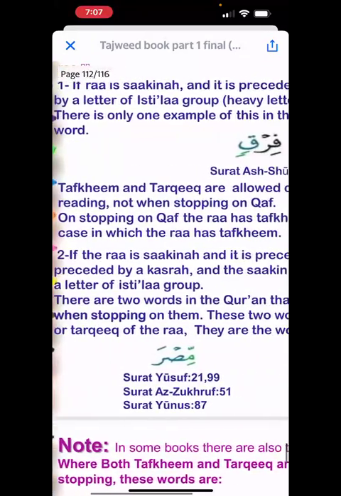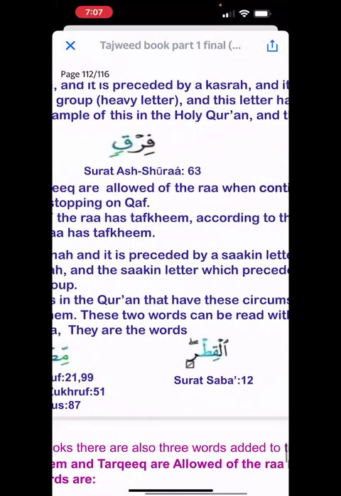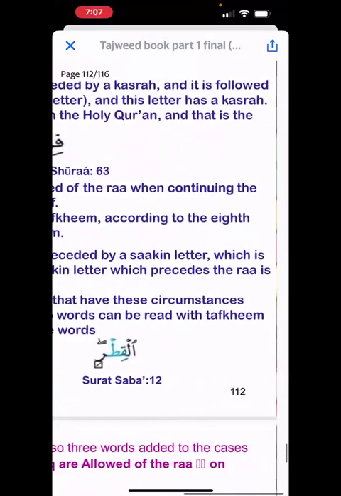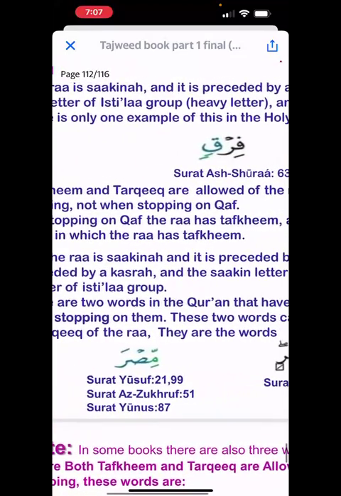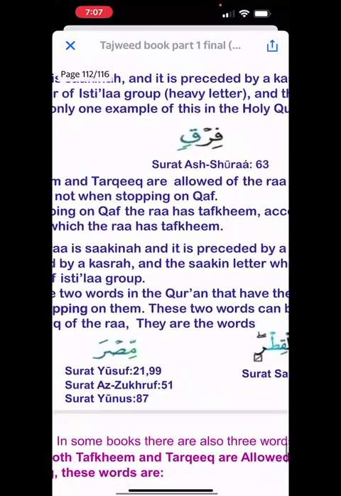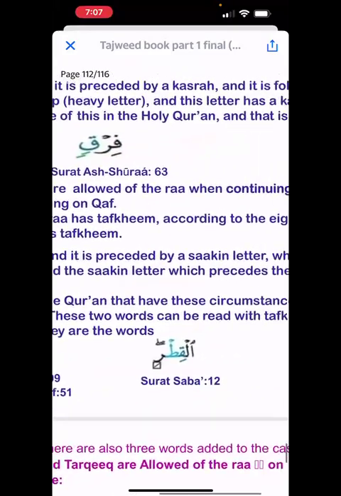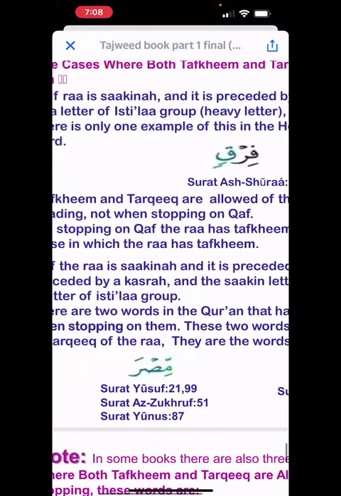So let's look at this. Here ra is a sakina, it is preceded by an original kasra, and it is followed by a letter of isti'ala. The isti'ala letter here is the letter qaf, and that isti'ala letter also should have a kasra, and this letter has a kasra. And so you can read this as firqin, or you can read it as firqin.